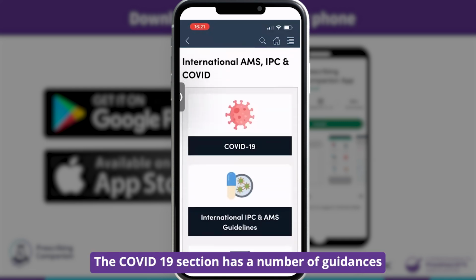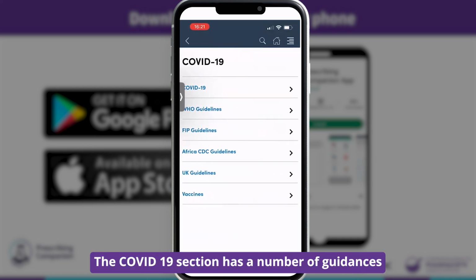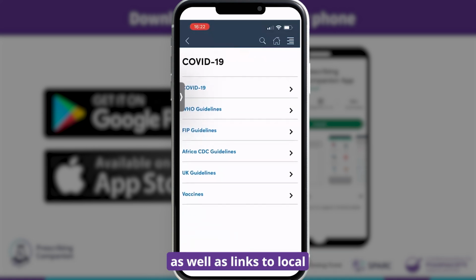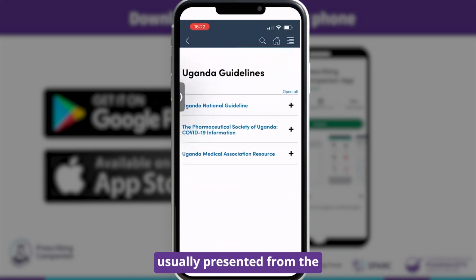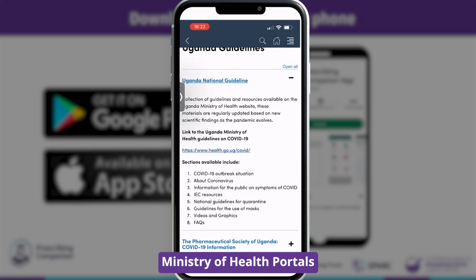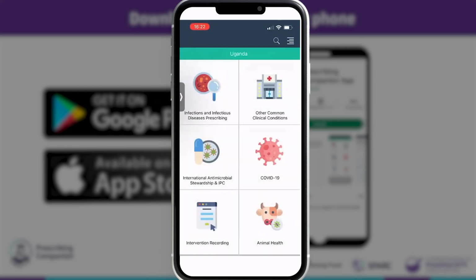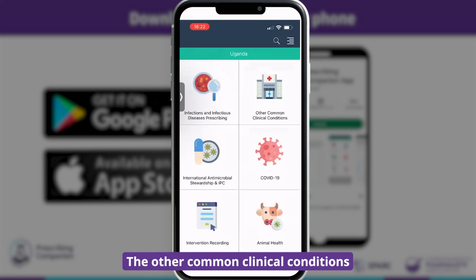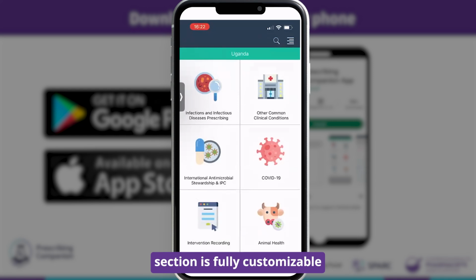The COVID-19 section has a number of guidances available from international agencies as well as links to local in-country guidance, usually presented from the Ministry of Health portals. To allow for full adaptation of in-country requirements, the Other Common Clinical Conditions section is fully customisable.